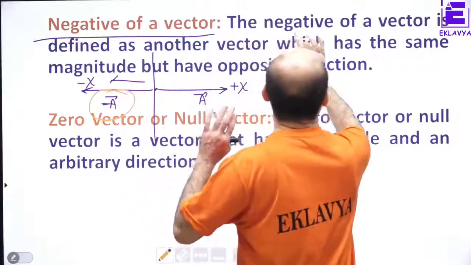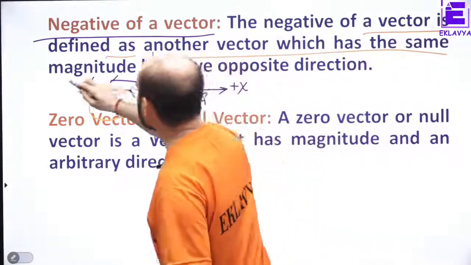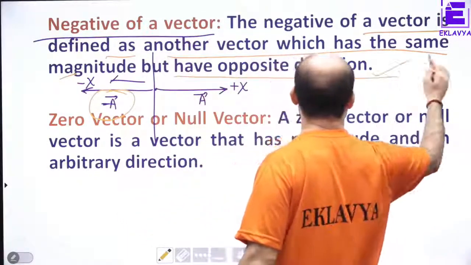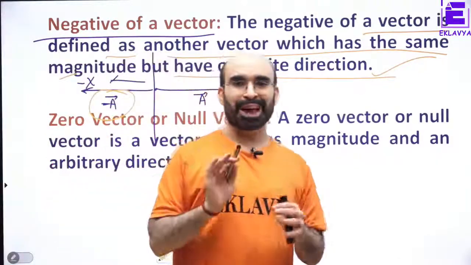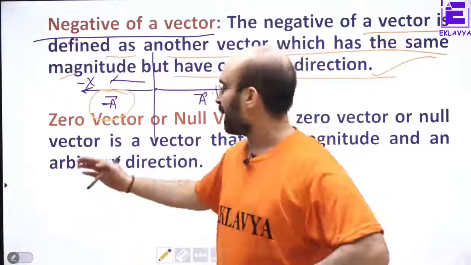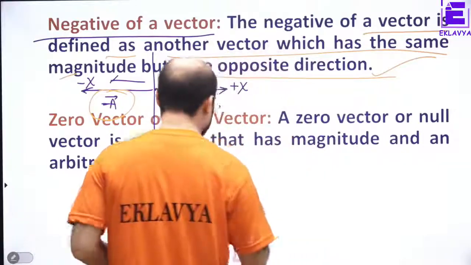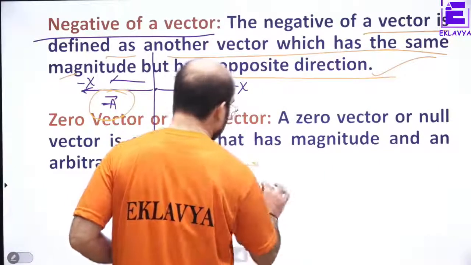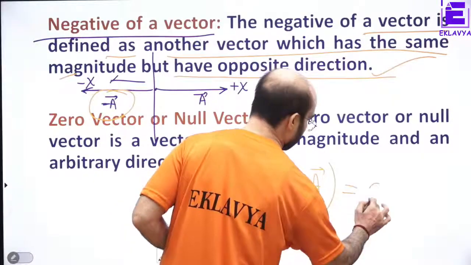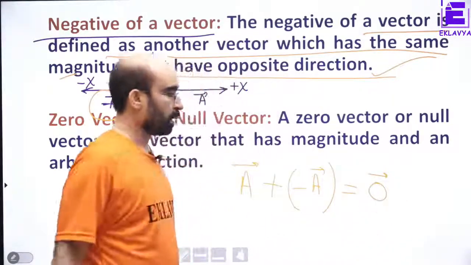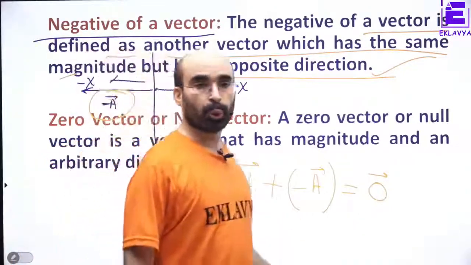Understood? So the negative of a vector is defined as another vector which has the same magnitude but the opposite direction. Once we have understood this, we can easily work out the zero vector. Suppose you add a vector plus the negative of the same vector. What will you get? You will finally get the zero vector, the null vector. Mind it, this has significance. We have to understand this.